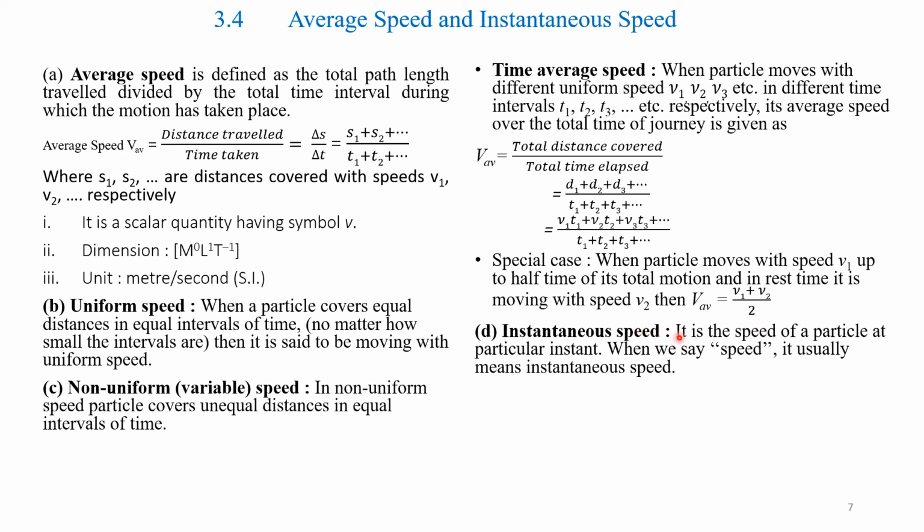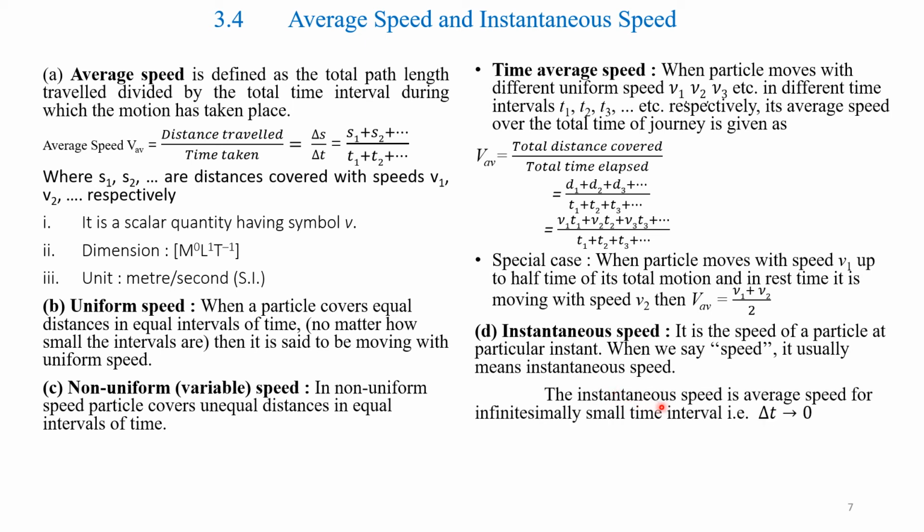Instantaneous speed. It is the speed of the particle at a particular instant. When generally we say speed, it usually means instantaneous speed.